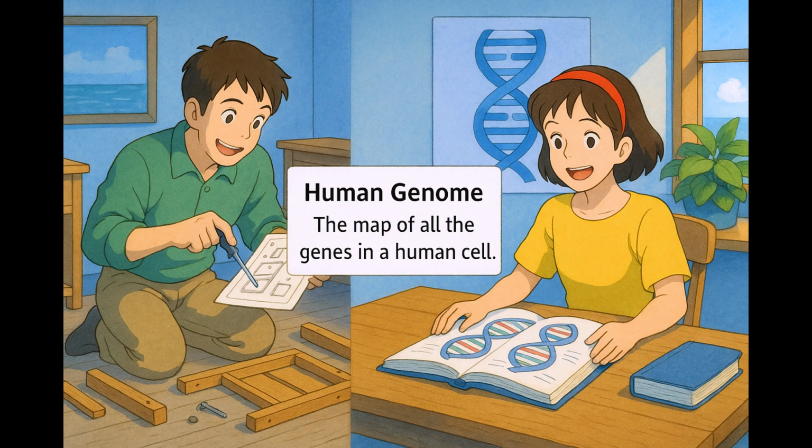Just as the instruction manual provides a detailed plan to assemble every part of the furniture, the human genome is the complete map of all the genes in a human cell, guiding the formation and operation of our bodies.